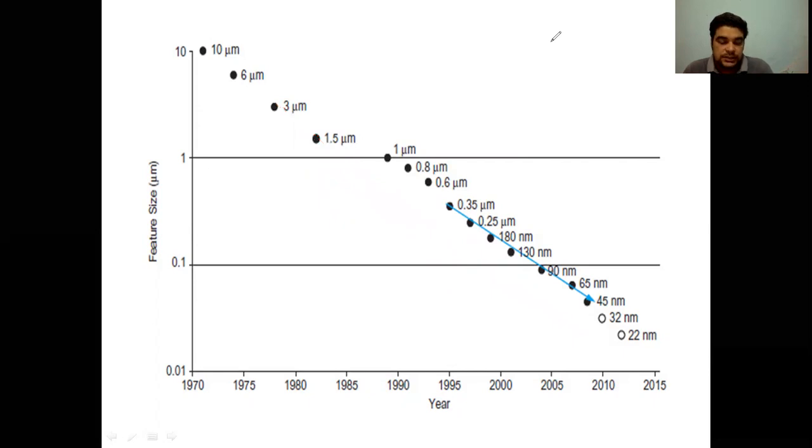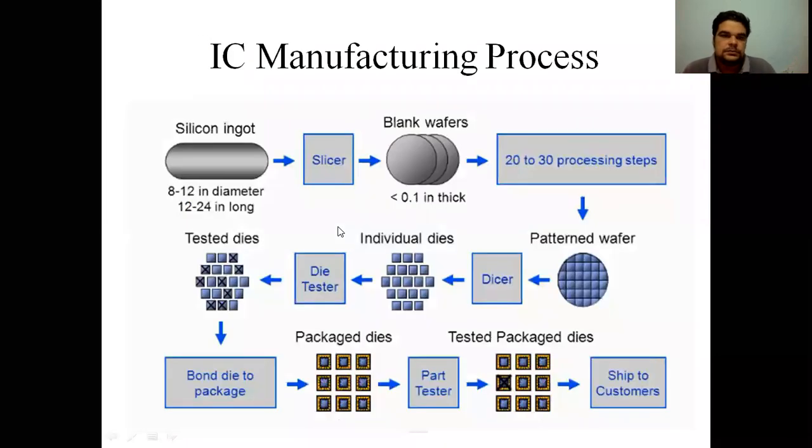Okay, that's why we are able to append as many transistors on a single chip, because the dimensions are very less in case of transistors. So this is the basic IC manufacturing process. First of all, we will discuss it later.